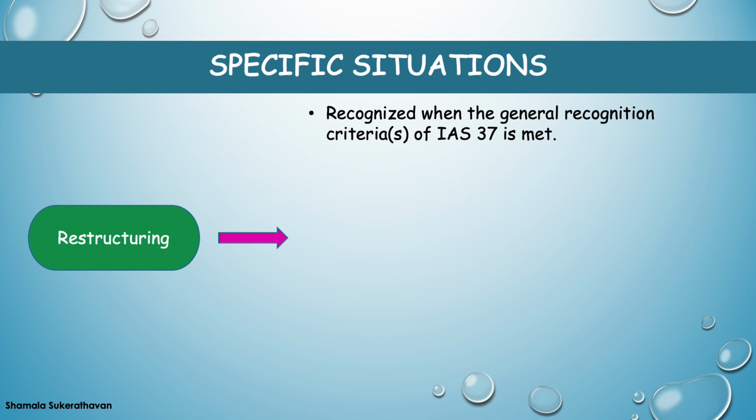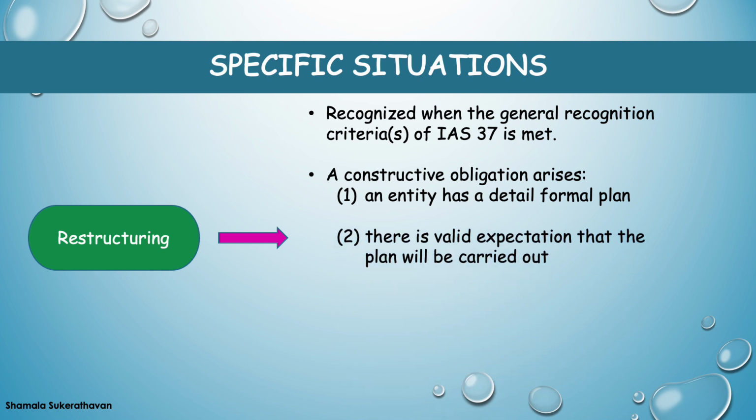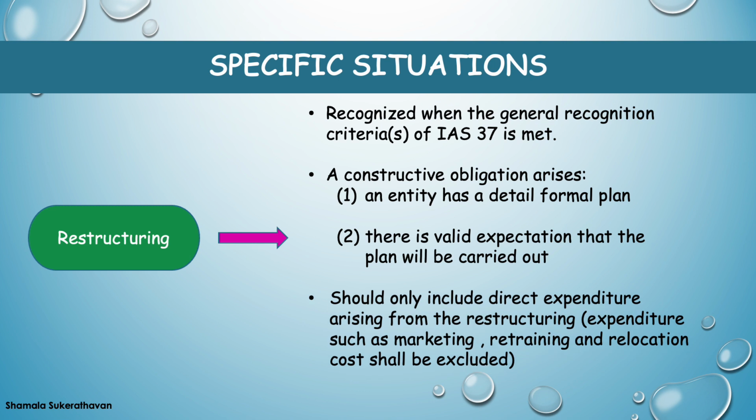For restructuring, a constructive obligation arises only when the entity has 1. A detailed formal plan, and 2. Has raised a valid expectation to those affected that it will carry out the restructuring by starting to implement the plan or announcing the main features of the plan to those affected. A restructuring provision should only include direct expenditure arising from restructuring. As such, IAS 37 specifically excludes retraining and relocating costs, marketing, or investment in new systems and distribution network costs as they relate to future conduct of the business and are not liabilities for restructuring.